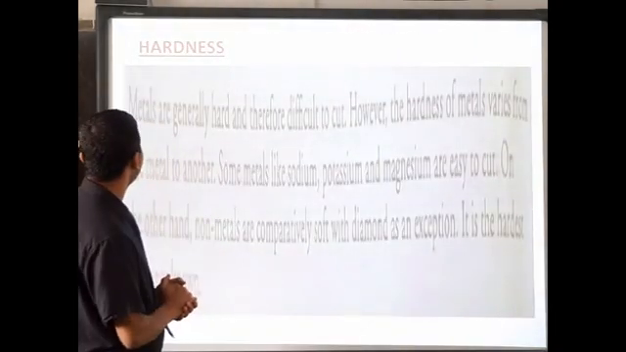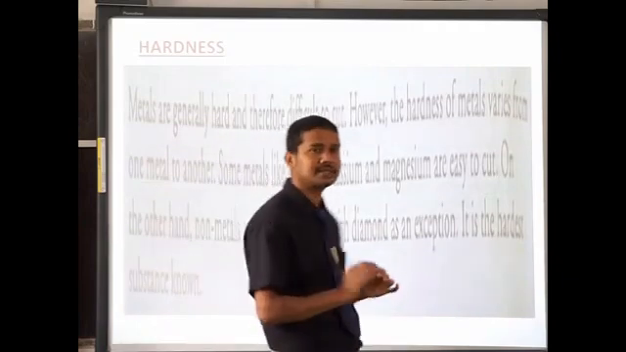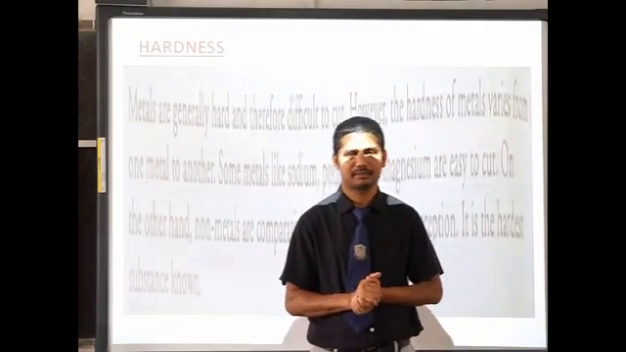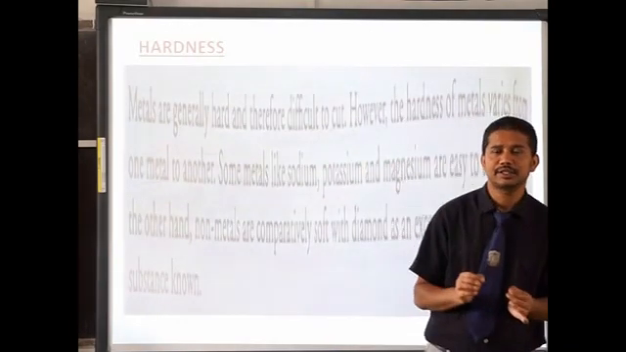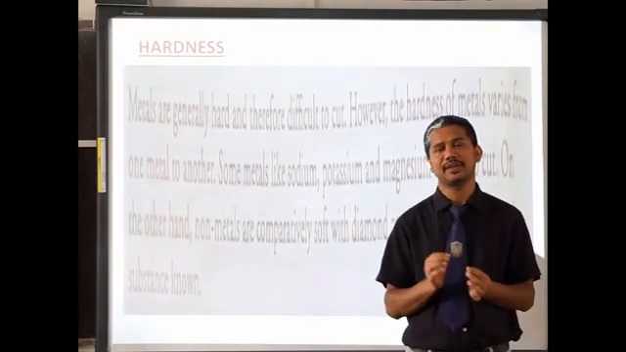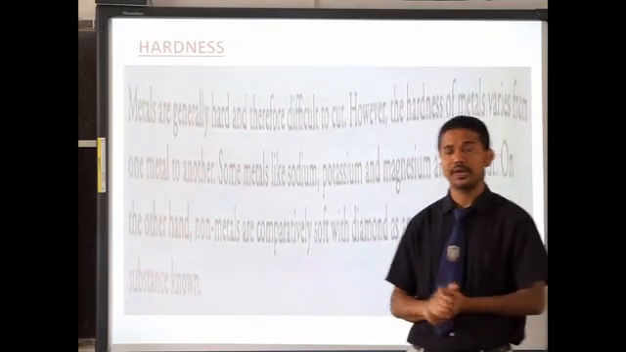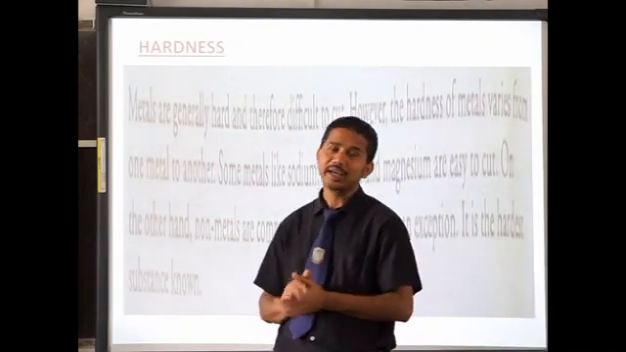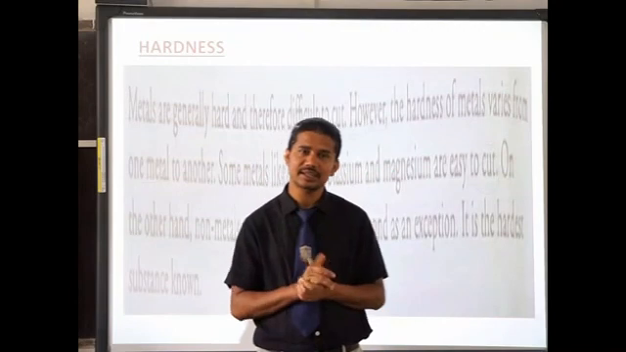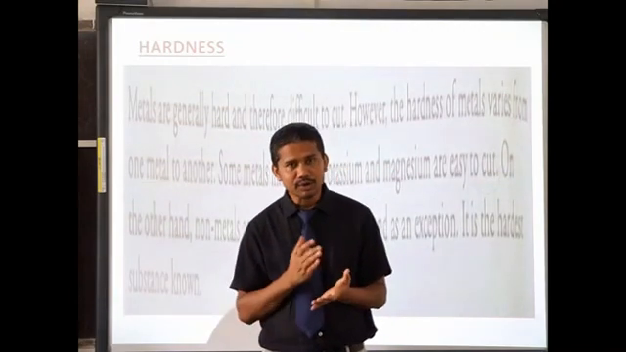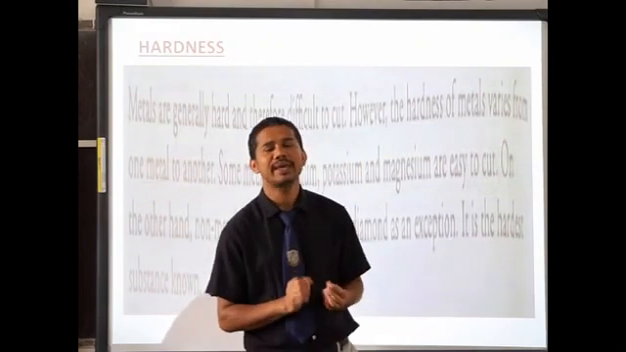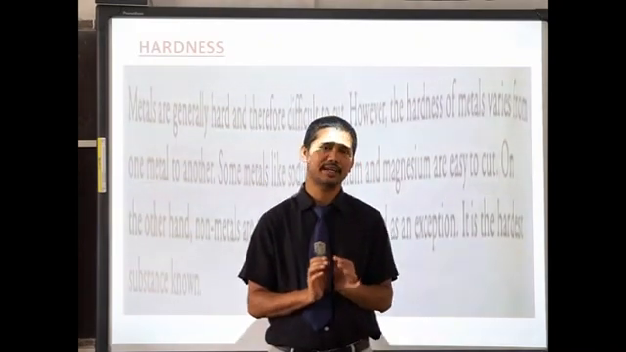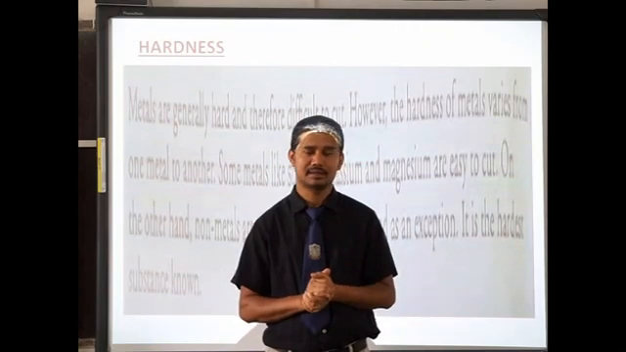Then hardness. Metals are generally hard. They are very tough. It is very difficult to cut them. We cannot cut metals very easily. Can you cut iron very easily? No. Can you cut aluminium very easily? No.